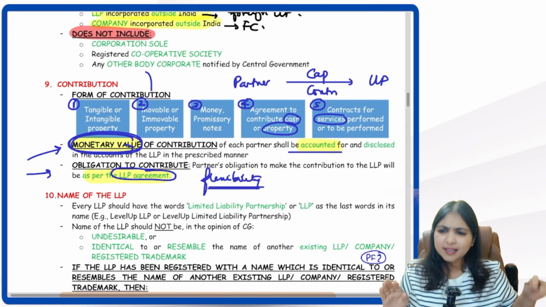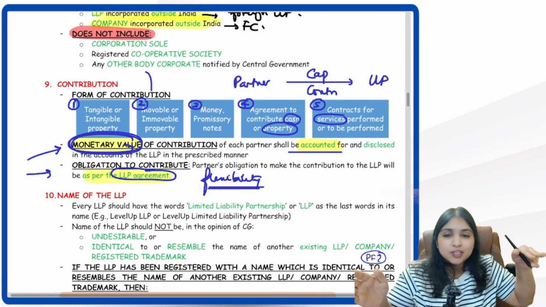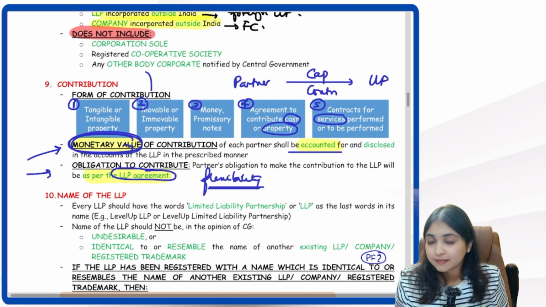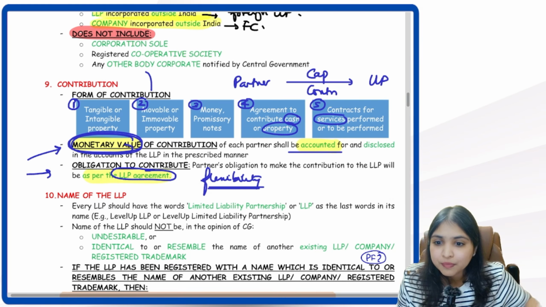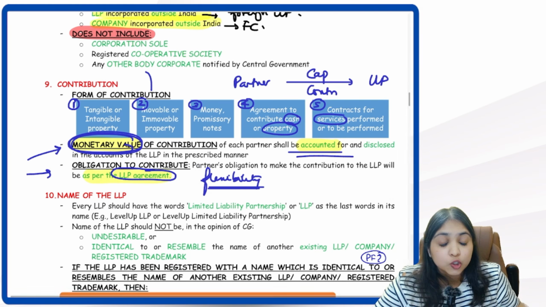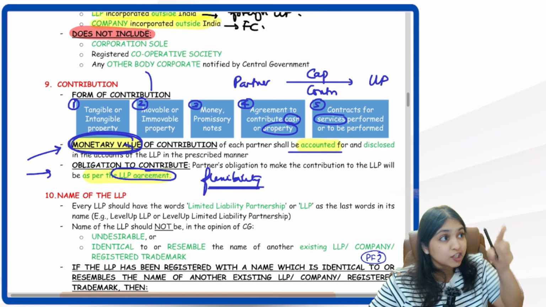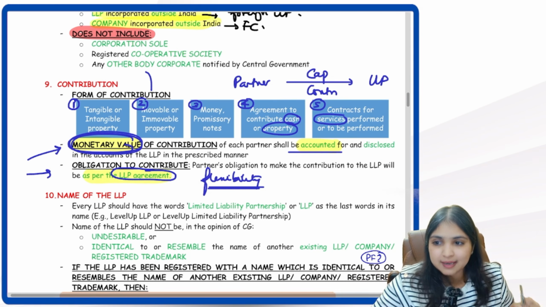You decide in the LLP agreement which partner has to bring how much contribution in what form. Partners decide amongst yourselves. The LLP Act is not going to put too many obligations on you. So partners' obligation to make the contribution will be as per the LLP agreement. Each partner has to bring how much money, the decision is as per the LLP agreement.